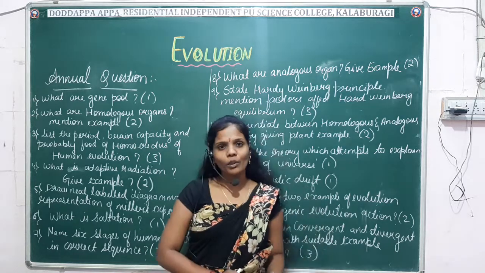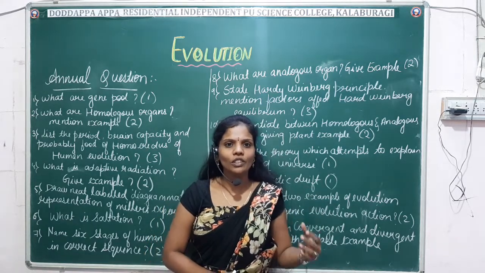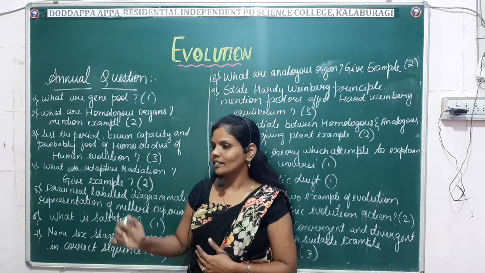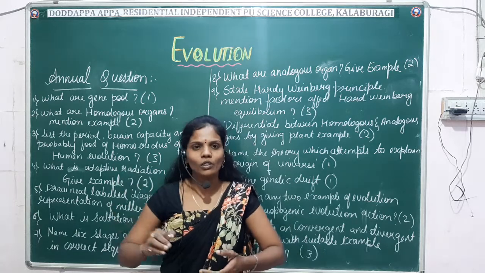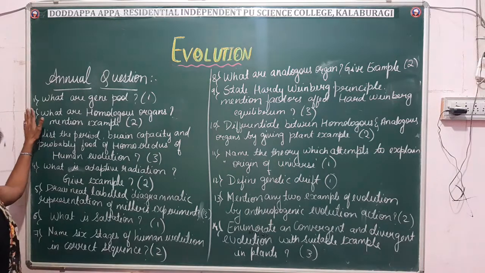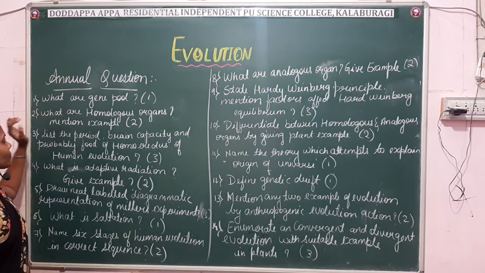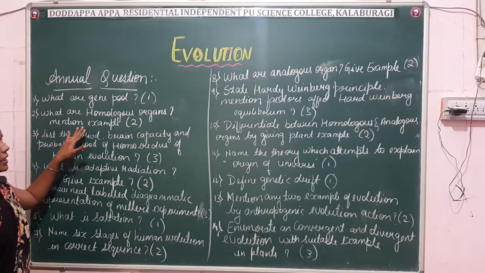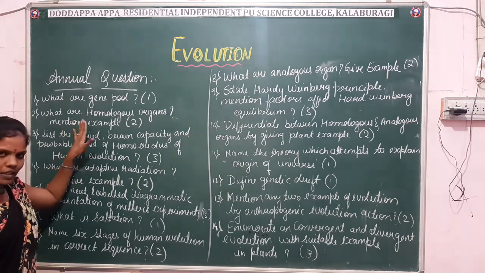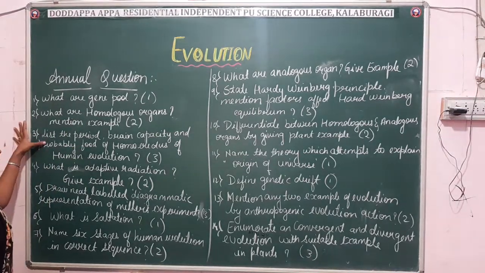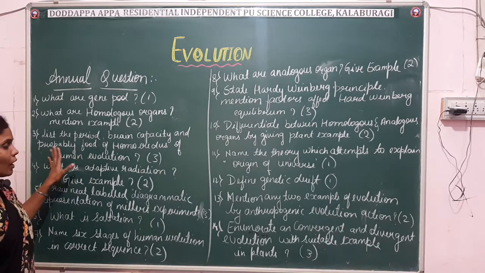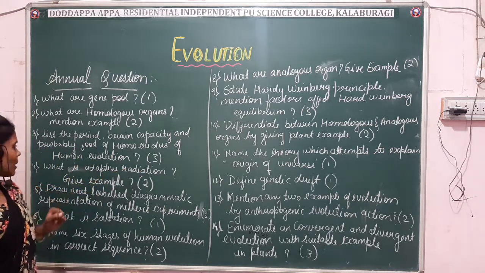So these are some of the important annual questions which were asked in your exams right from 2015, 2014. These are the questions which were repeated in your question paper. So once I'll read, listen. First is what is gene code? It is asked for 1 mark. What are homologous organs and mention the examples. Fine. Homologous organs definition and you have to mention the examples and it was asked for 2 marks. And list the period, brain capacity and probable food of Homo erectus in human evolution. It was asked for 3 marks.